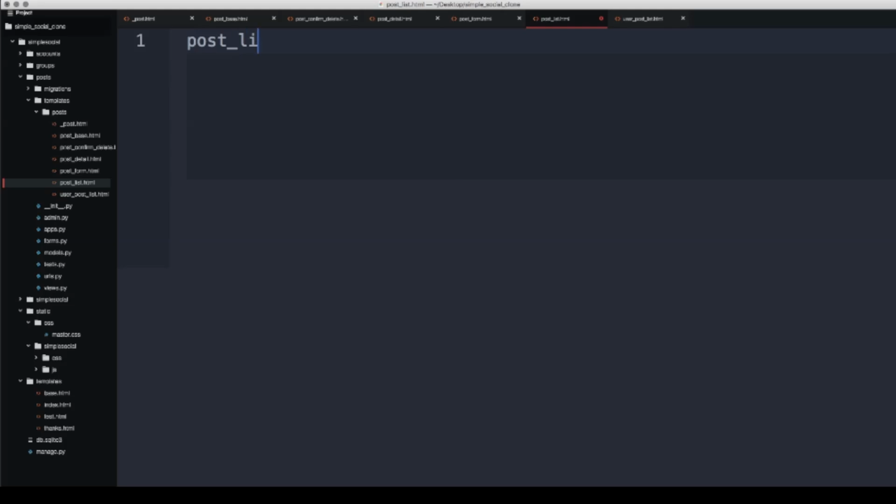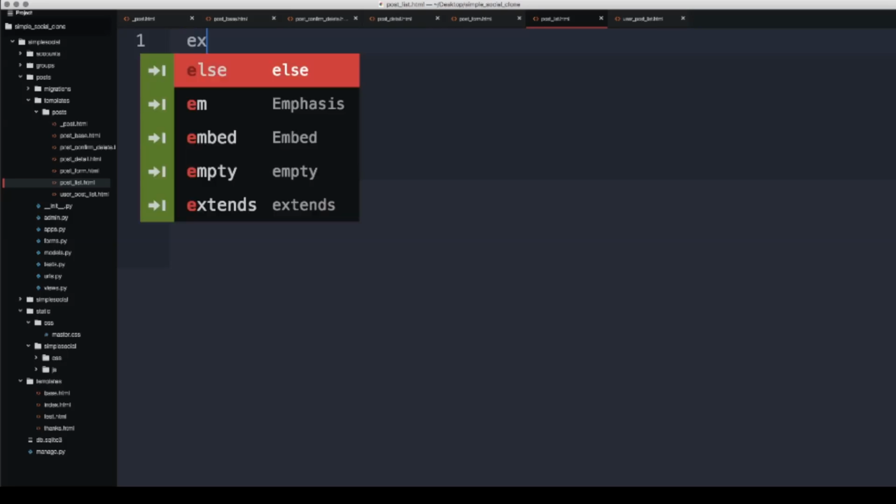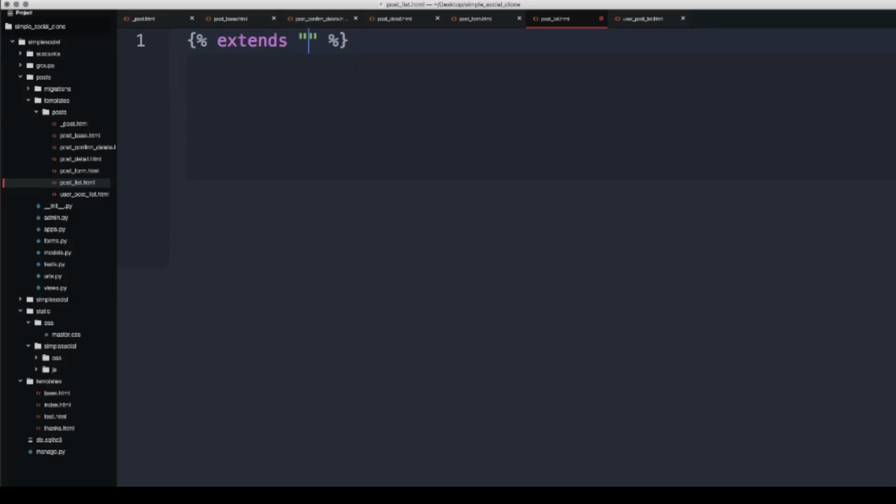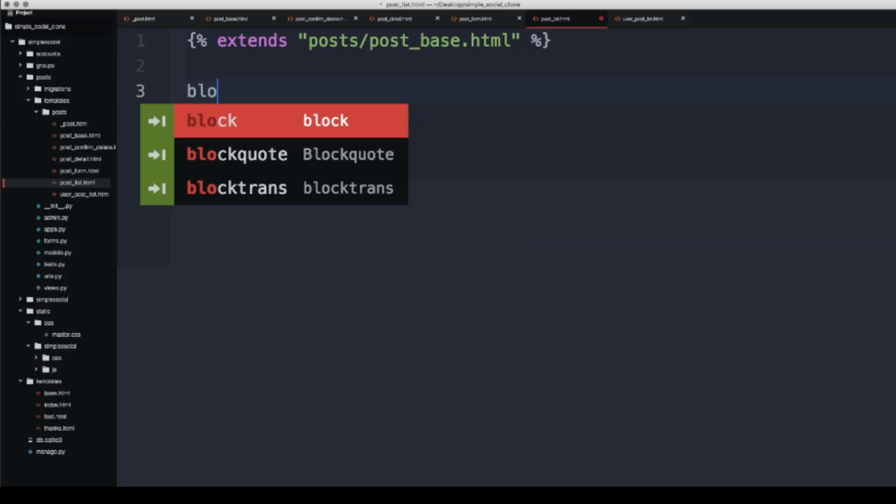So again, this is the post_list.html file, the one I am working on right now, and what we are going to do here is start off by extending. You will say extends post/post_base.html, and then we are going to call our blocks.